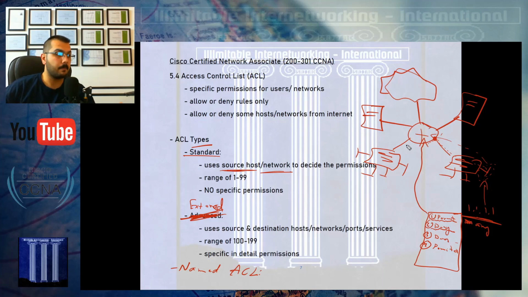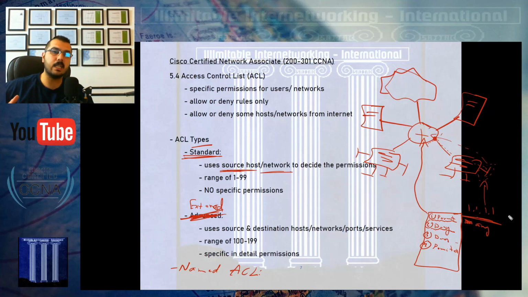After that, let's go back to the types. The standard access list is actually really annoying. In some things it's beneficial, but mostly it's annoying. Why? Because in the command of the standard access list, you can only mention the source. You can only say maybe deny 1.1.1.1, and that's it.